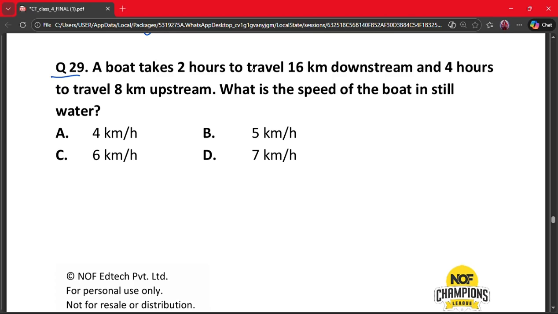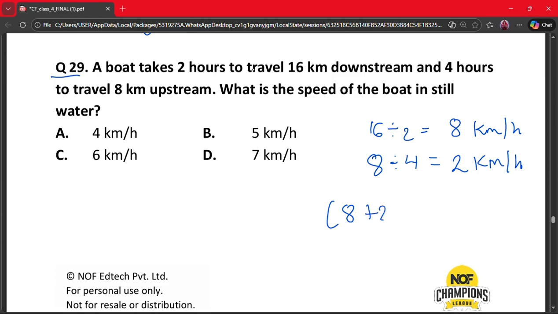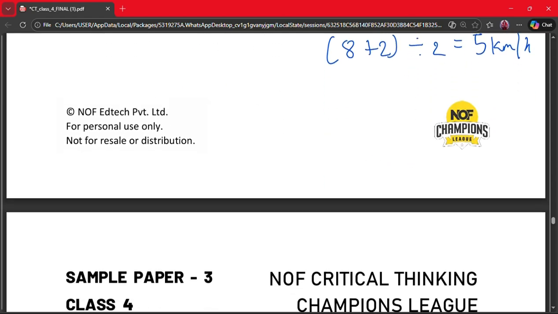So downstream speed is 16 divided by 2, that is 8 km per hour, and upstream speed is 8 divided by 4, that is 2 km per hour. So speed in still water is (8 plus 2) divided by 2, that is 5 km per hour. So our correct answer is 5 km per hour and option B is the correct option.